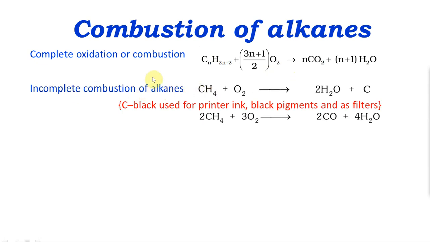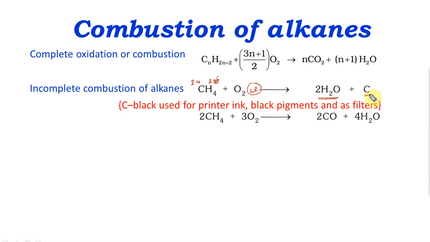If I don't have enough oxygen, then the more electropositive, or less electronegative, element gets oxidized first. Between carbon, which has an electronegativity of 2.4 that we have seen in periodicity, and hydrogen at 2.05, hydrogen is less electronegative, so it is more likely to be oxidized by oxygen. So H2O is formed and carbon is left as it is. This is in the presence of an extremely small amount of oxygen as the limiting reagent.